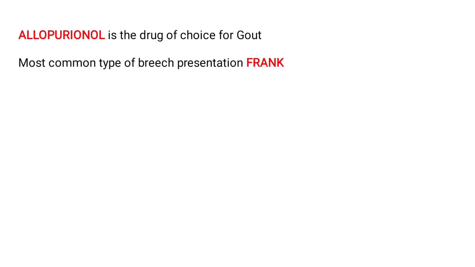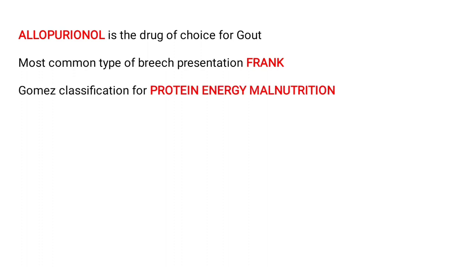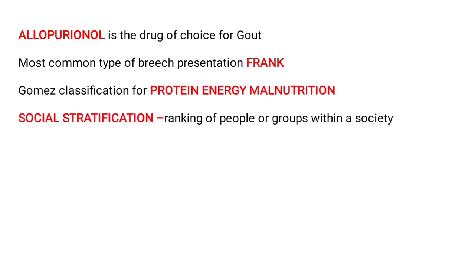First question is, dash is the drug of choice for gout, that is allopurinol. Most common type of breech presentation, frank. Gomez classification is for protein energy malnutrition. Social stratification is the ranking of people or groups within a society. IMNC urgent referral, pink.